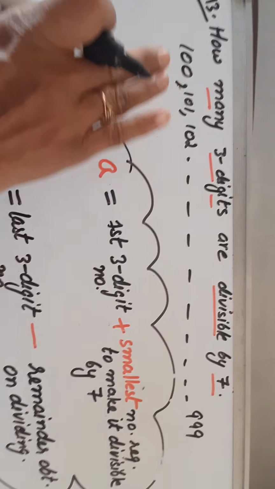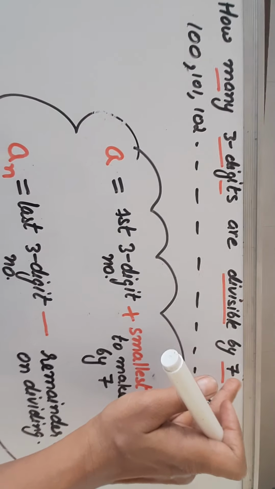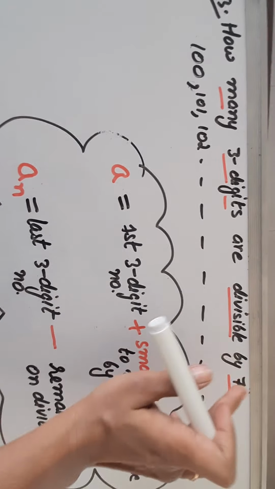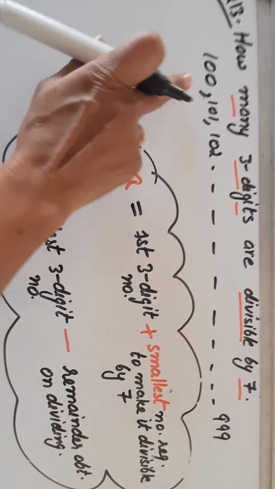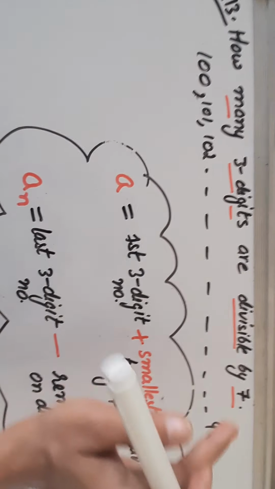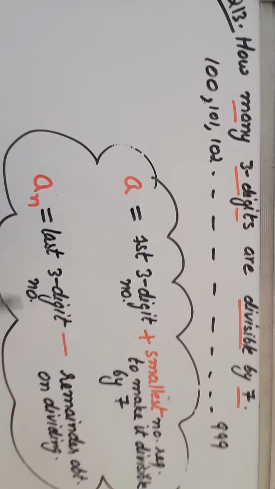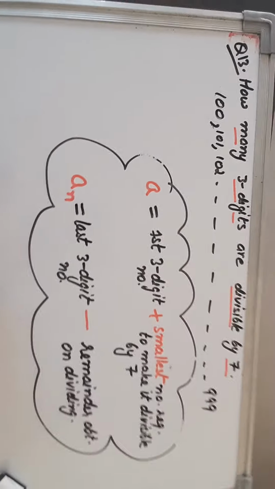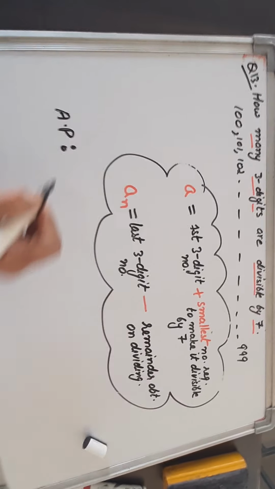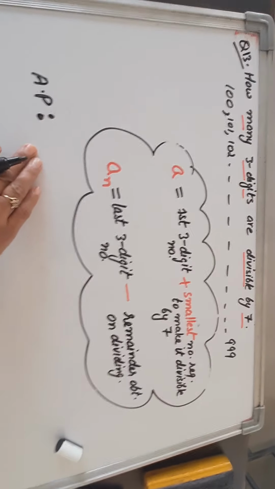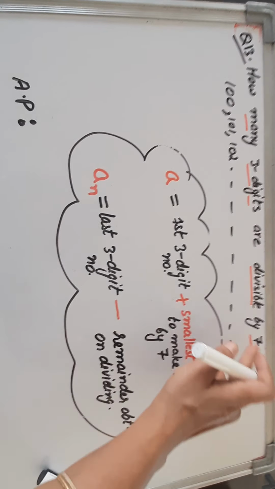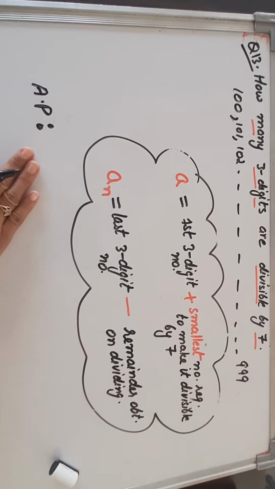But are all these numbers divisible by 7? No. We have to count only the 3-digit numbers which are divisible by 7. That means we first have to find the numbers which are divisible by 7, then count them. So what is the way? We have to make our AP ourselves in this question. And what is the speciality of this AP? It will contain only the 3-digit numbers which are divisible by 7.